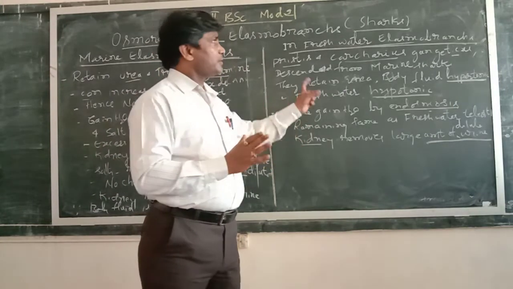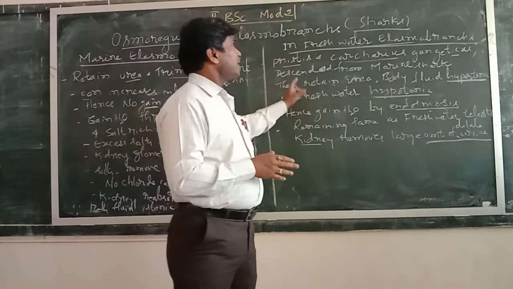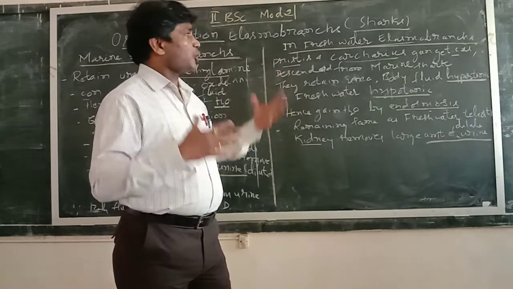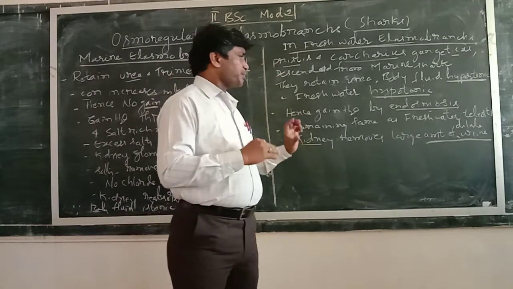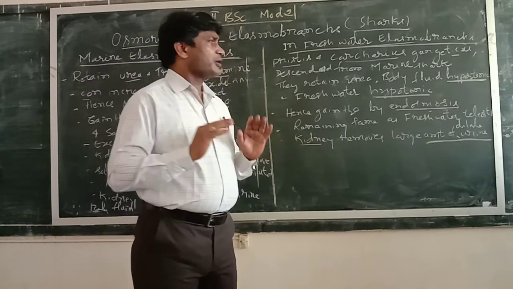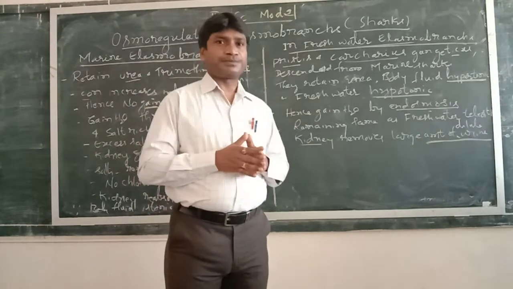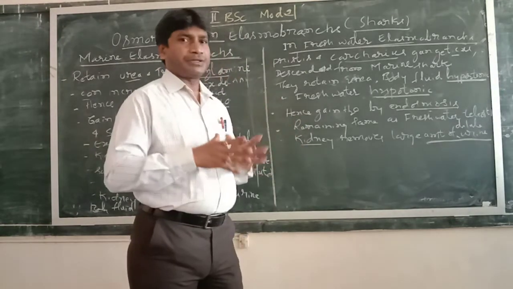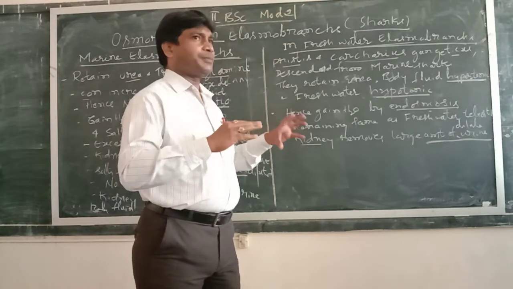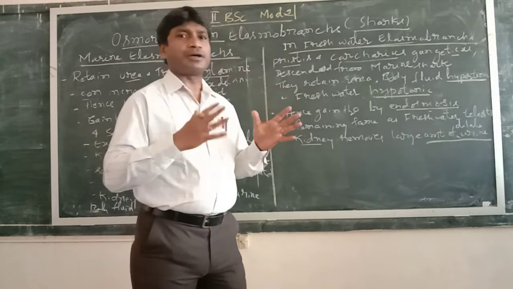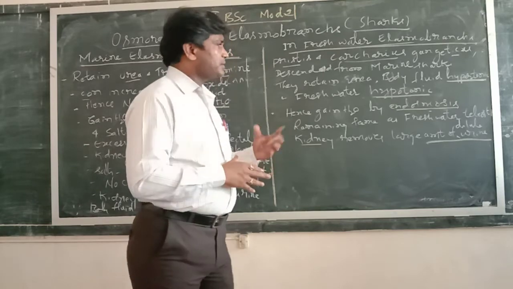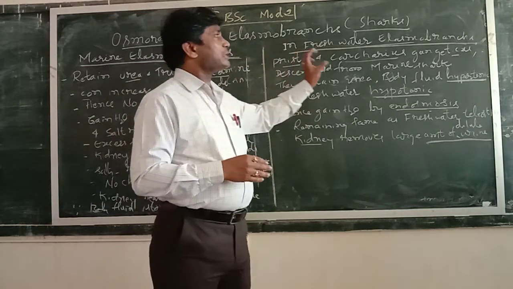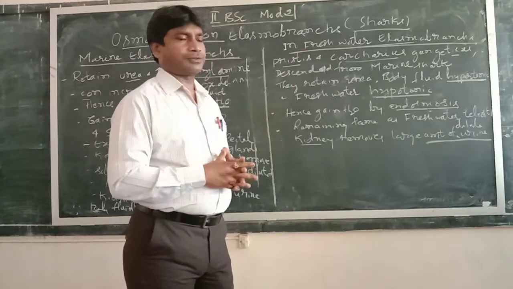So this is the osmoregulation maintained in the freshwater elasmobranchs, freshwater sharks, and the kidneys particularly remove a large amount of dilute urine. The kidneys excrete a large amount of dilute urine. So it means they are able to remove only dilute urine, not concentrated urine. So this is how the osmoregulation is maintained in the freshwater elasmobranchs, meaning the sharks.